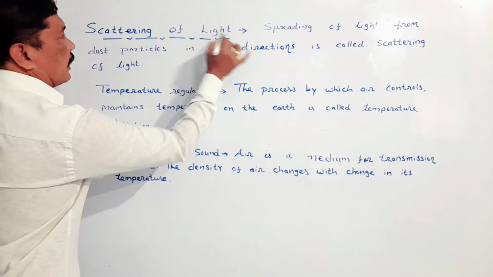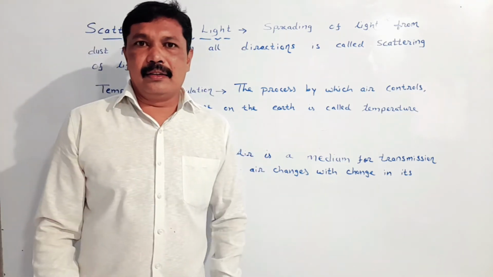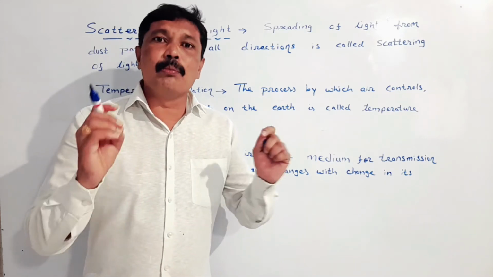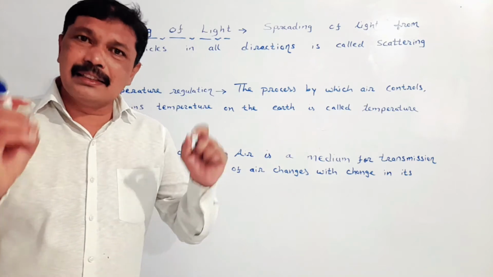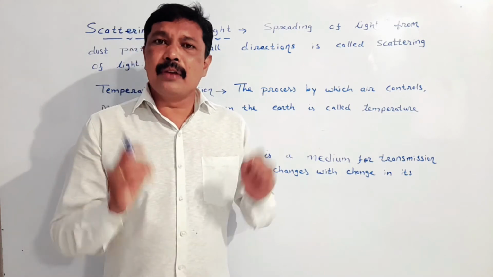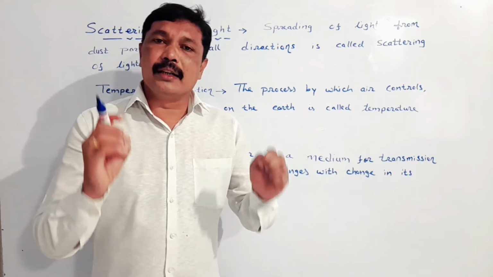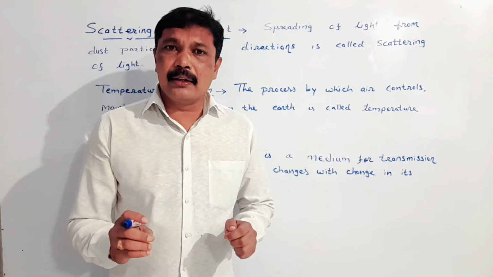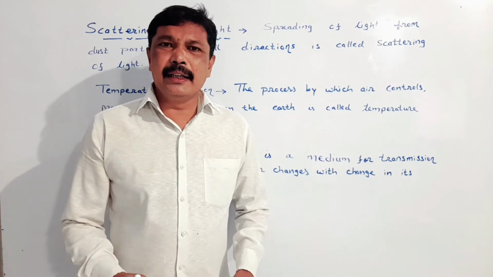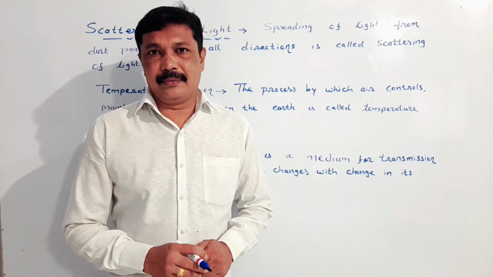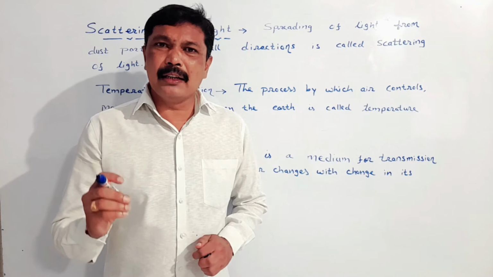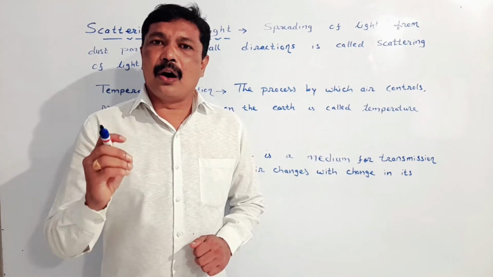Scattering of light. My dear student, we have studied that air is a homogeneous mixture of various gases, water vapor and dust particles. Today we are going to concentrate on dust particles. When the light falls on this dust particle, it is spread in all directions. The spreading of light in all directions by dust particles is called scattering of light.